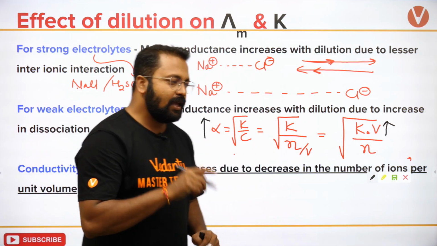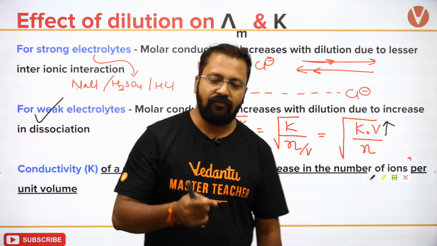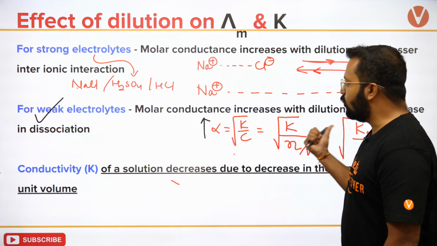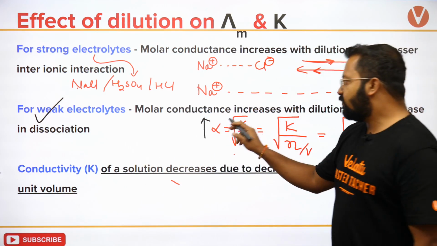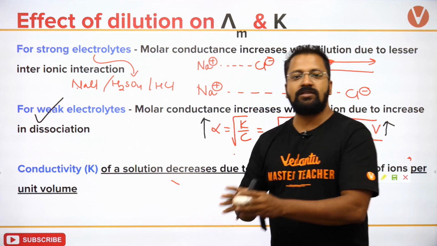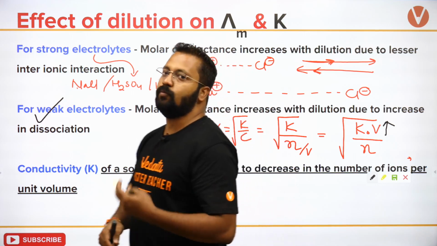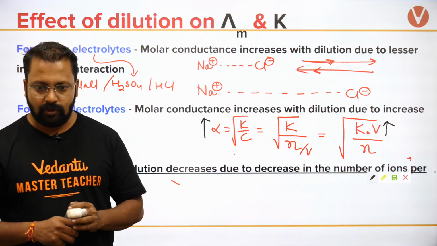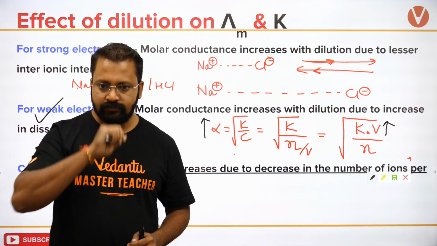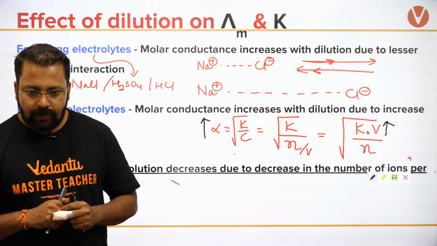Alpha value will also increase, and so for weak electrolytes, when you perform dilution, you're increasing the volume, the alpha value will increase. Alpha is nothing but the degree of dissociation, and if degree of dissociation increases, the number of ions present in the medium increases, also the molar conductance increases. Is that understood? Okay, so fine.